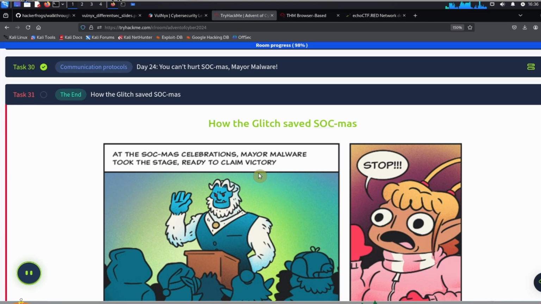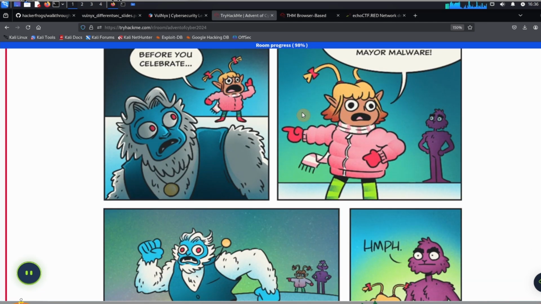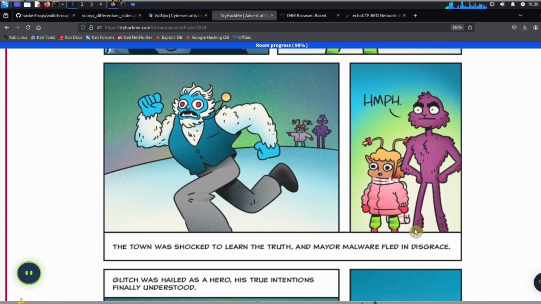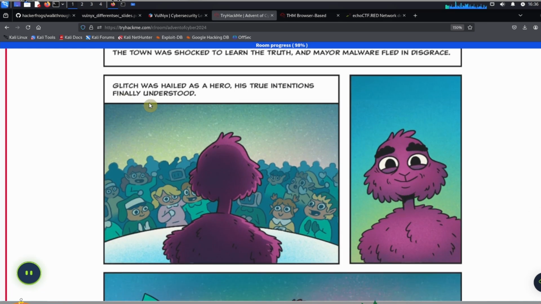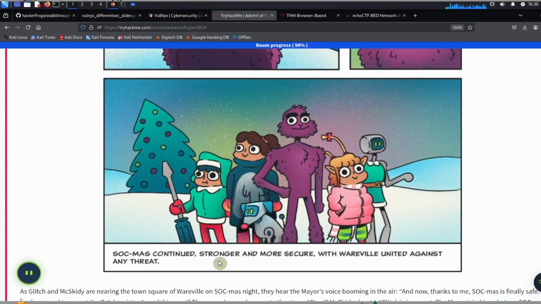How the Glitch Saved Sockmas. At the Sockmas celebrations, Mayor Malware took to the stage, ready to claim victory. Stop! Before you celebrate, the real threat is Mayor Malware. Then Mayor Malware runs away, and the Glitch and McSkitty stand here, and the Glitch says, "Humph." The town was shocked to learn the truth, and Mayor Malware fled in disgrace. Glitch was hailed as a hero, his true intentions finally understood. So the Glitch is a hero, he smiles, and Sockmas continued, stronger and more secure, with Wereville united against any threat. Alright, so the tale has a happy ending.